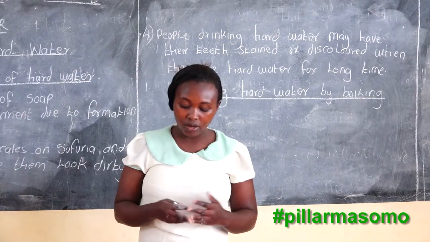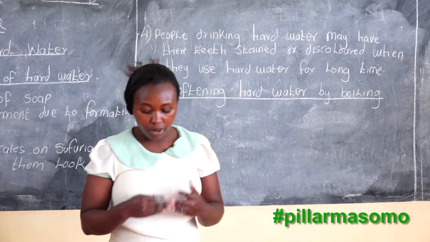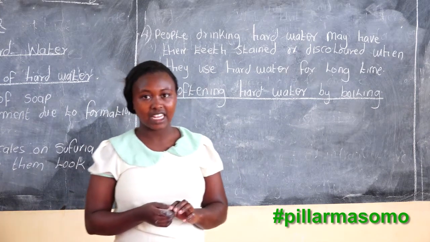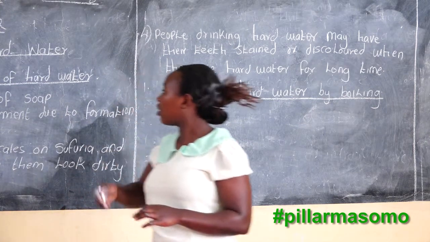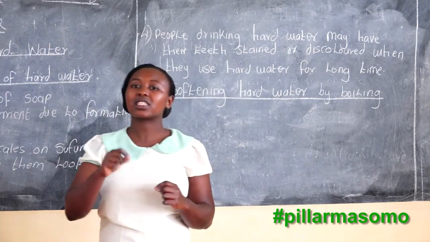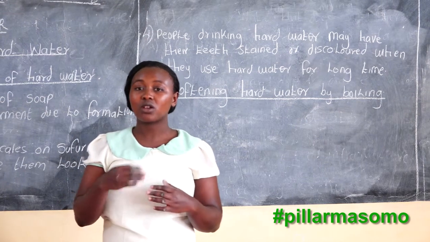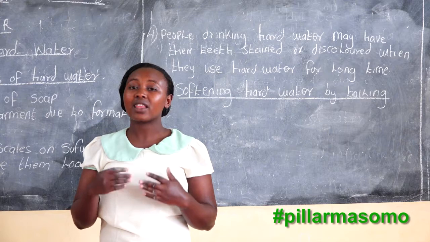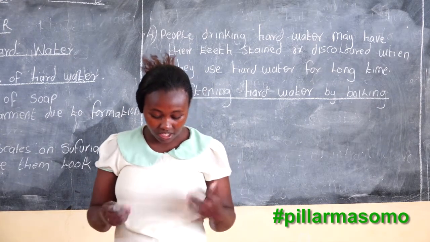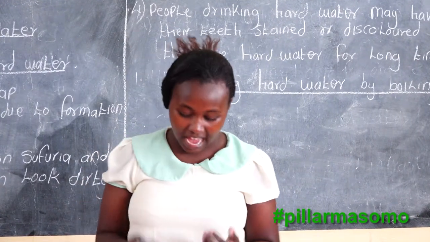Softening hard water refers to the process of removing mineral salt causing the hardness. We say the hard water, this is water that does not lather easily because it contains the minerals. The minerals are the ones that cause the hardness.